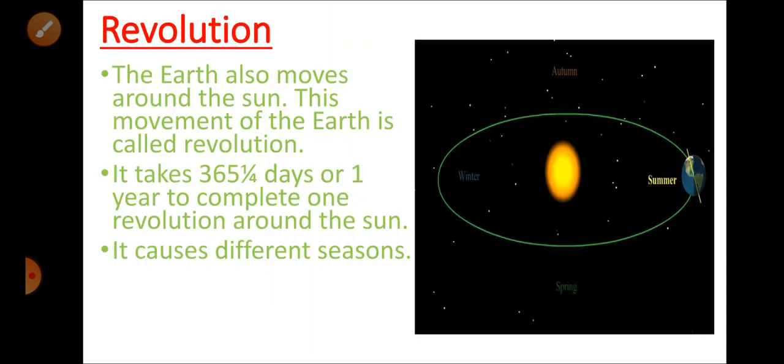Now I will be telling you all about the next movement, that is revolution. The earth also moves around the sun. This movement of the earth around the sun in its orbit is called revolution. It takes 365 1/4 days or 1 year to complete one revolution around the sun, and it causes different seasons. As you can see from this picture, the earth revolves around the sun, and this causes seasons.